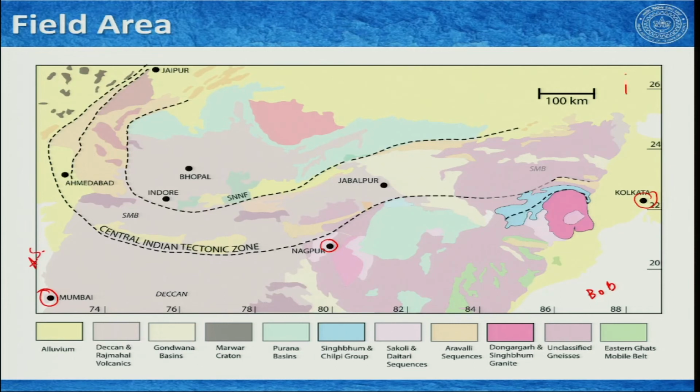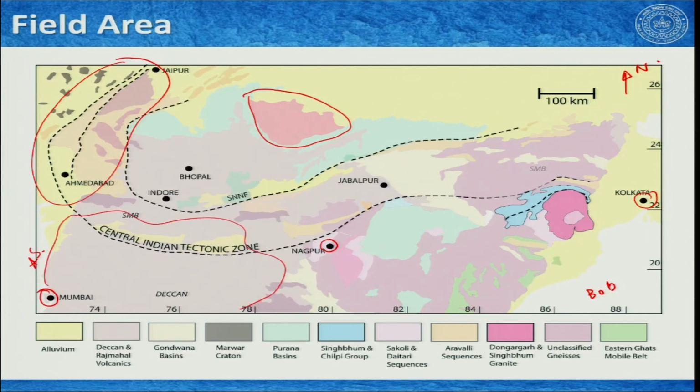Of course, north is in this direction. The different cratons that we see here: this is Bundelkhand craton. So, different tectonic elements of India. This is Aravalli craton here, or Aravalli mobile belt. Deccan is this area. This is Bastar craton, and here we have Singhbhum craton.